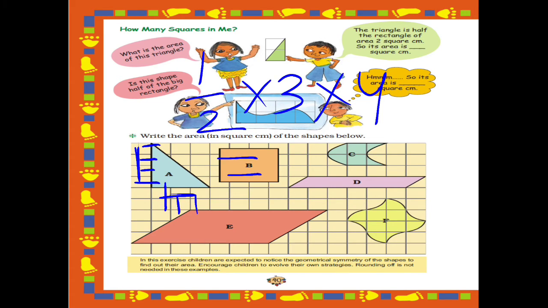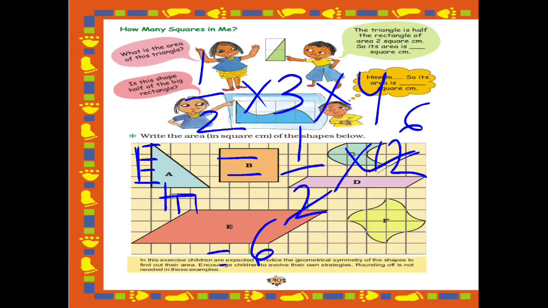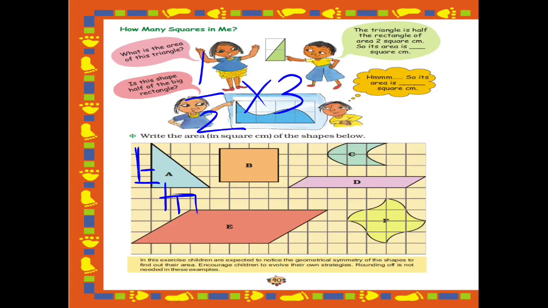Let's solve it. We know 3 4s are 12. So we will write 1 by 2 into 12. If I divide 12 by 2, what will come? It will come 6, because we know 2 6s are 12. So the area of this triangle is 6 square centimeter. I hope this is clear. Now let's see the next shape.